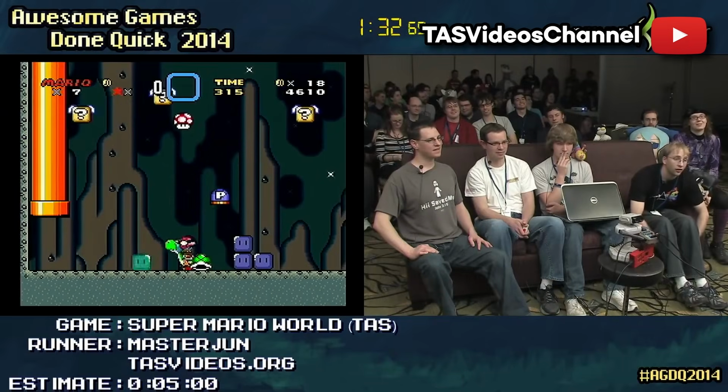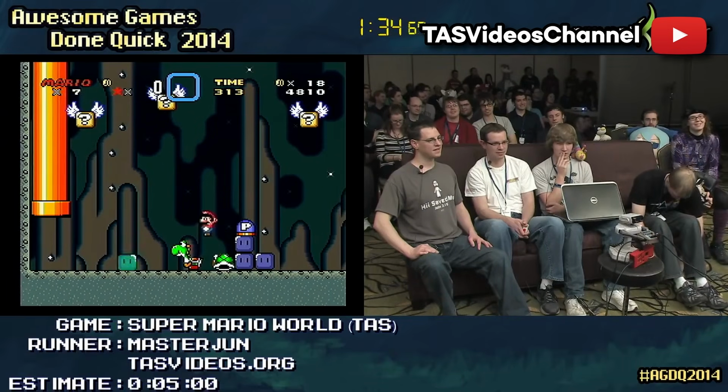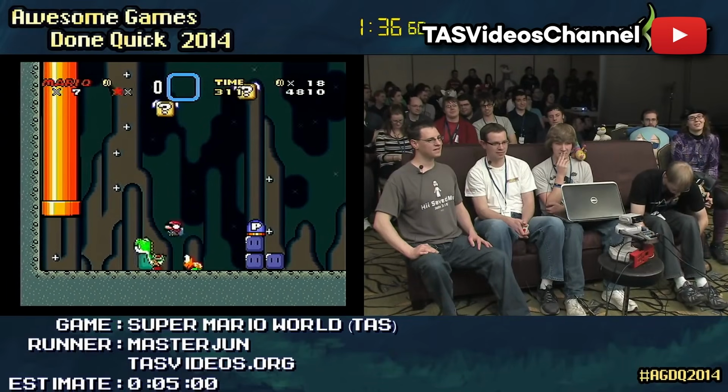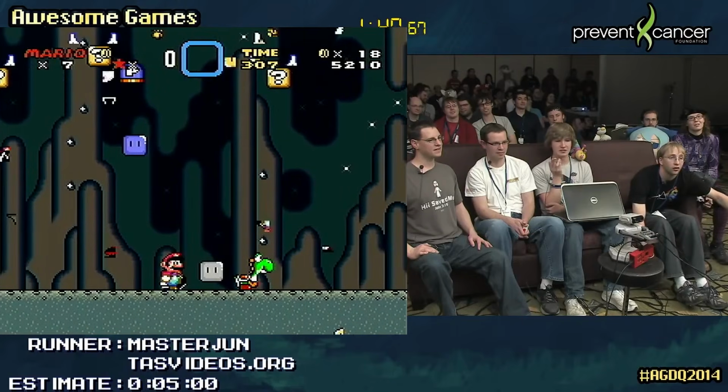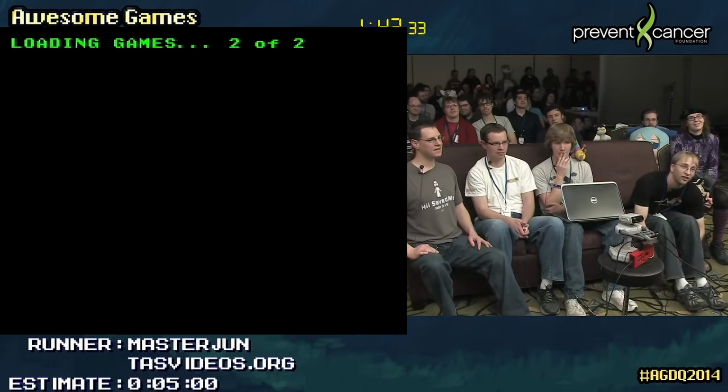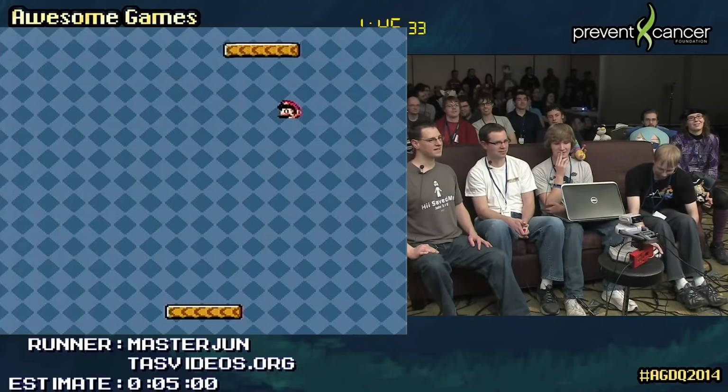For Super Mario World, these inputs would be created by Masterjun, and during what seems like the setup for the credits warp, the game does this instead. Which basically means that he made it act like a Koopa shell, and then he...